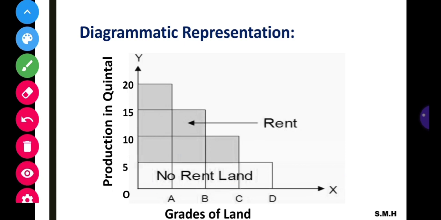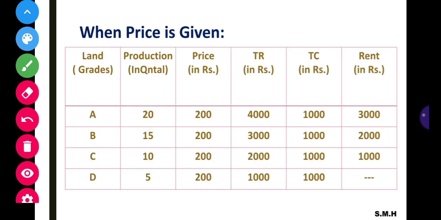Next, we have another slide to this explanation, that is when price is given. In previous slides we have only discussed the rent in the form of production or quantity. Now when the price is given, how to calculate the rent?